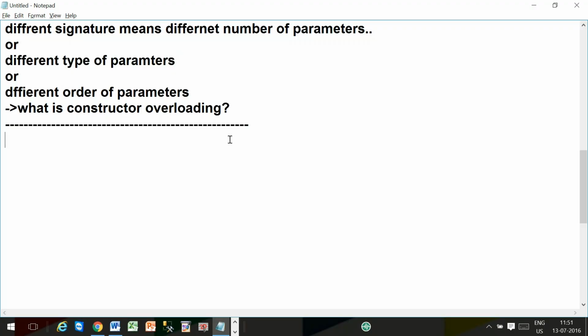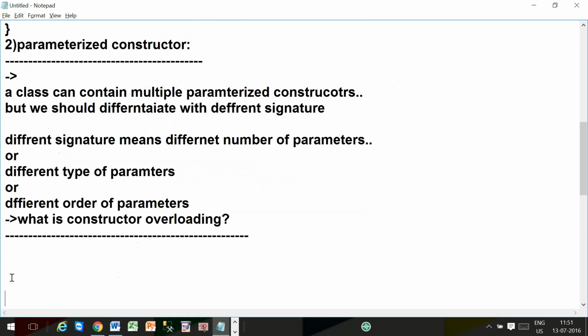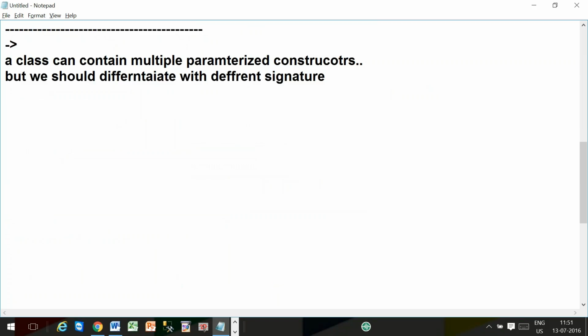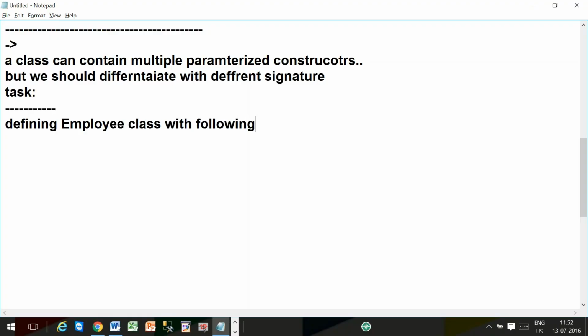Don't worry about that. It is called polymorphism in .NET. Here we just have to explain this, and we will see this concept in so many places. Now we will do one thing. Just forget about all these things. One simple task we'll do. The task: defining the same Employee class with the following states and behaviors.